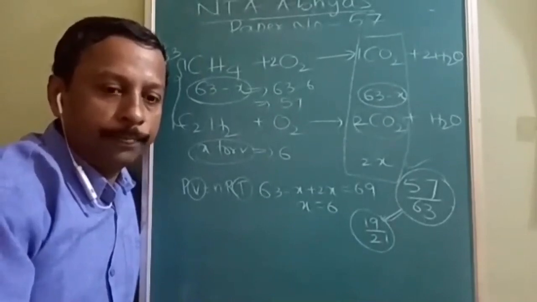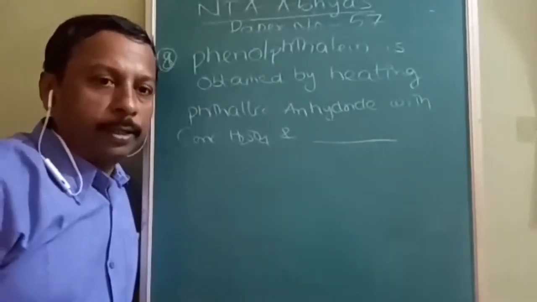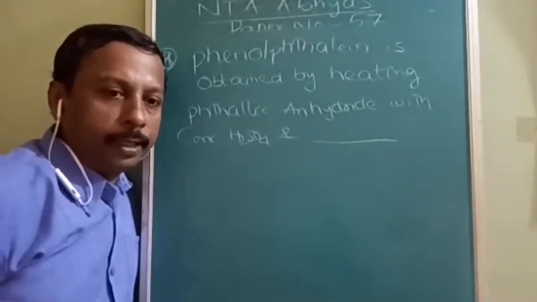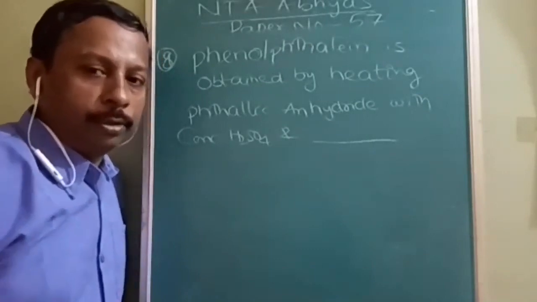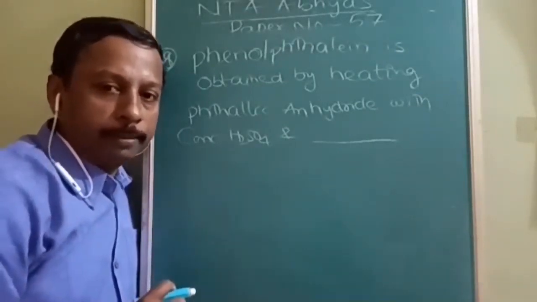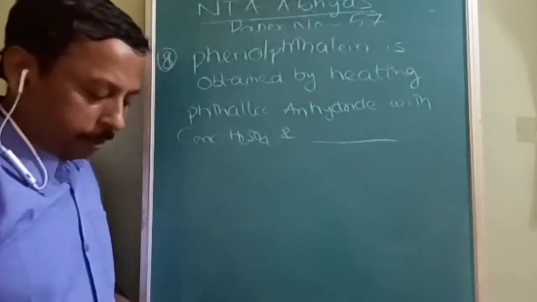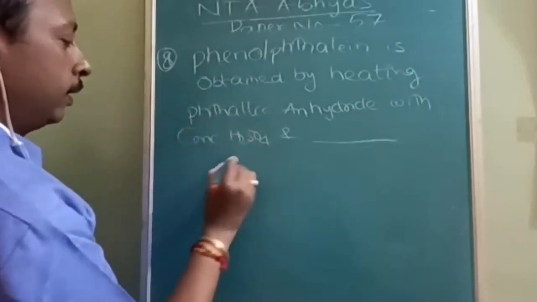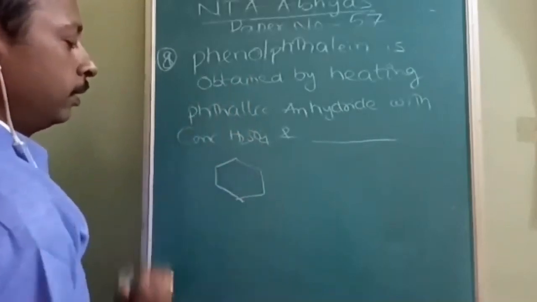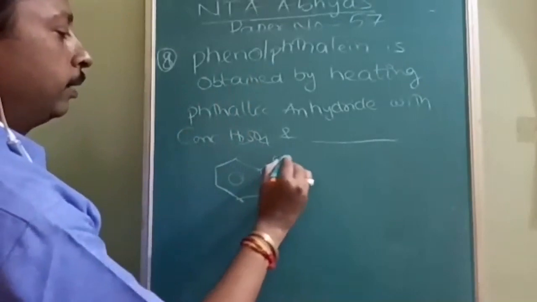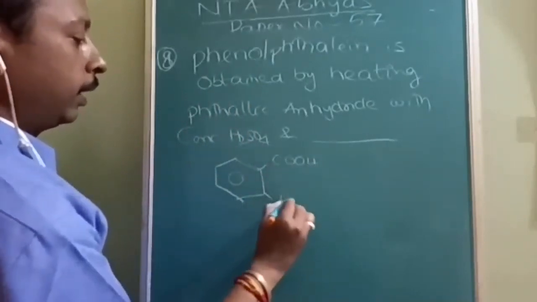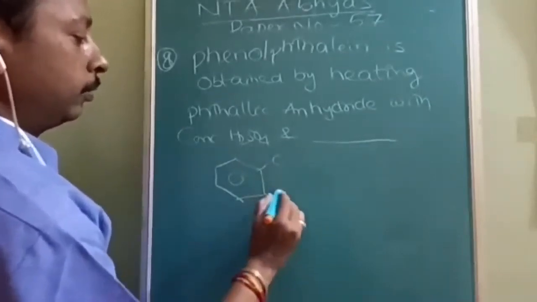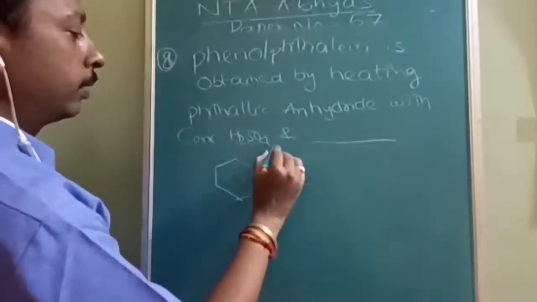Note down. Okay, next question: phenolphthalein is obtained by heating phthalic anhydride with concentrated H2SO4, and what is the other reactant? So who will give the answer? Anybody know this? See, phthalic acid. What is this first? Benzene. Okay, this is phthalic acid. Now phthalic anhydride will be like this.